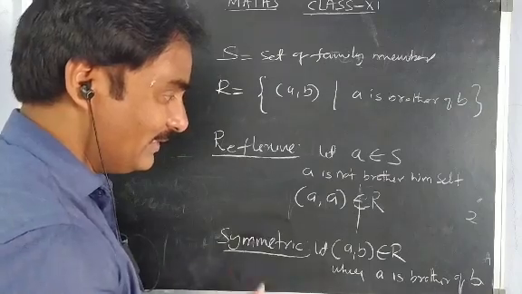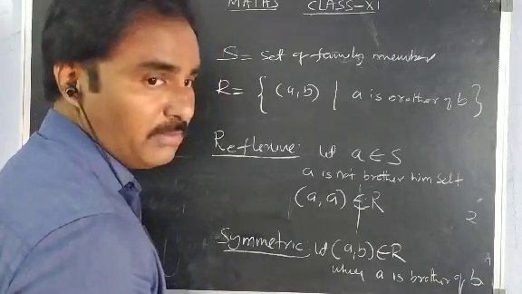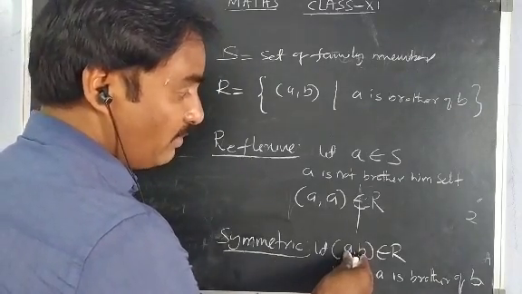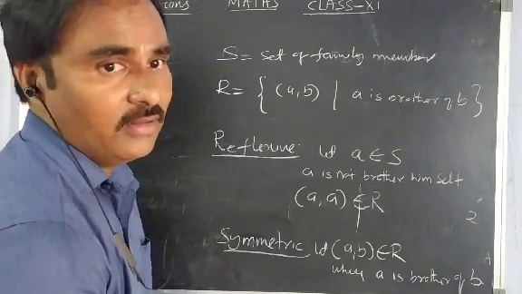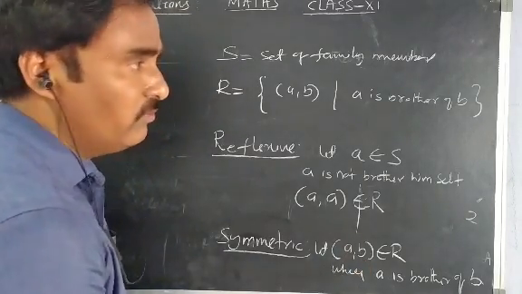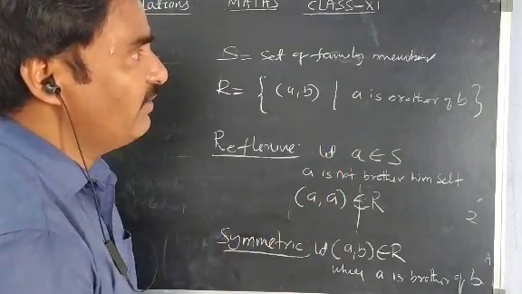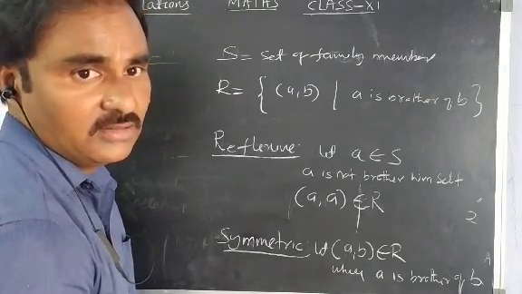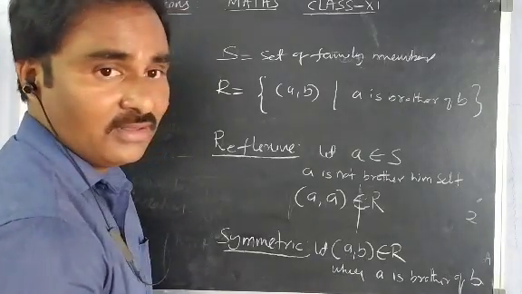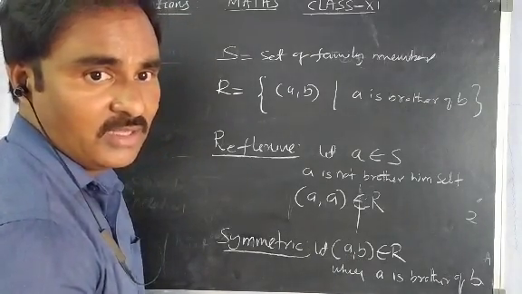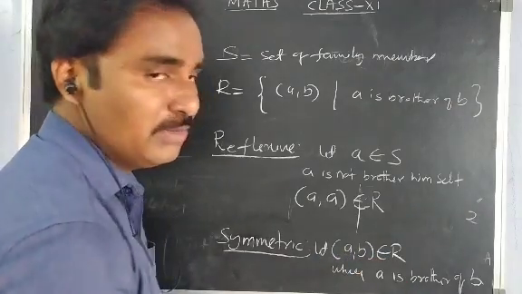But another possibility may arise. A, B both may be women. We don't know whether this family has all women or all men. So A, B may both be female. If both are female, we cannot take (A, B) as belonging to R. Why?